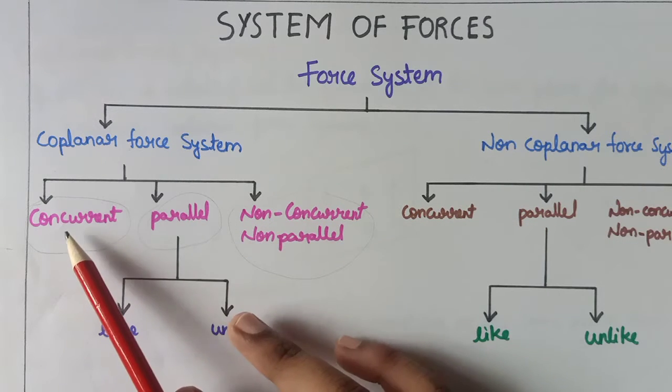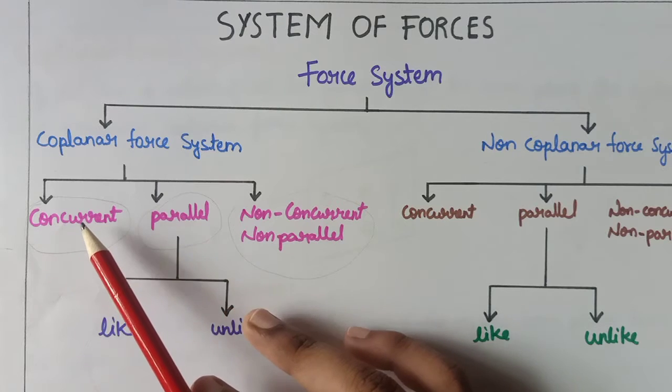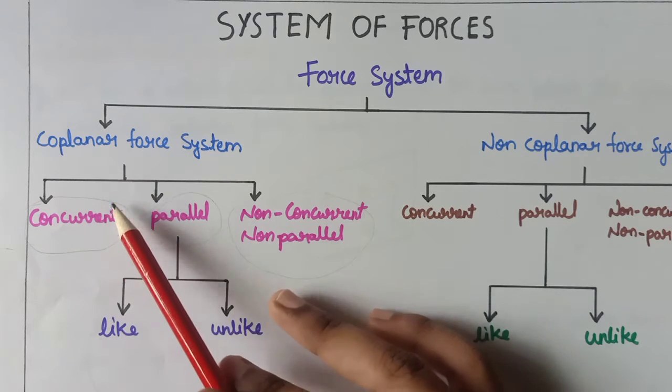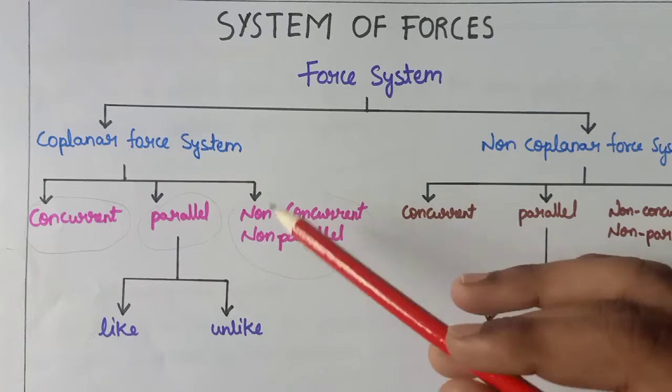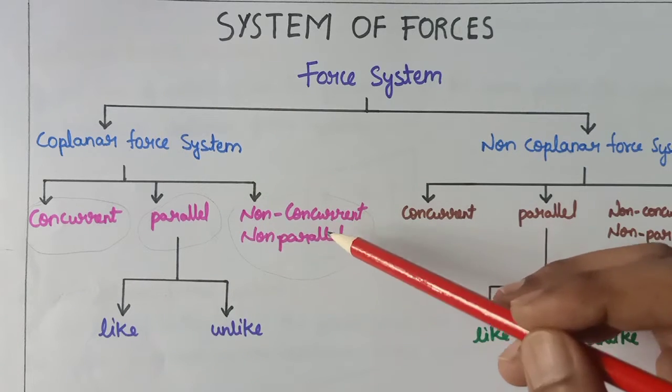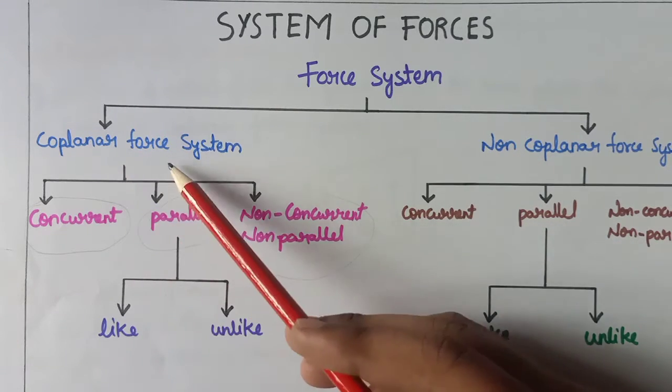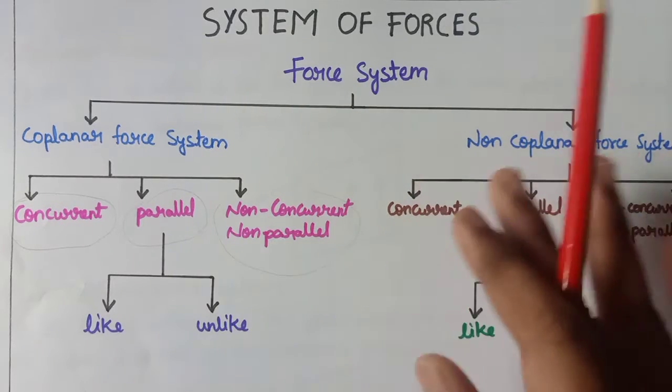That means you can call them concurrent coplanar force system, parallel coplanar force system, and non-concurrent non-parallel coplanar force system.